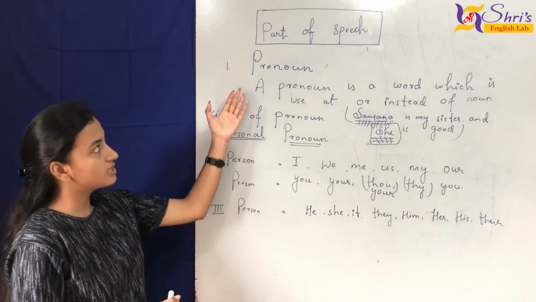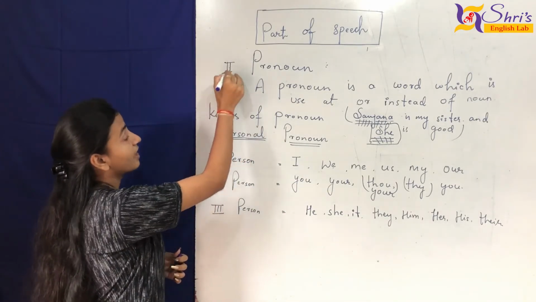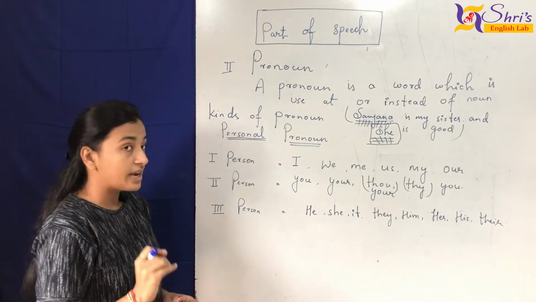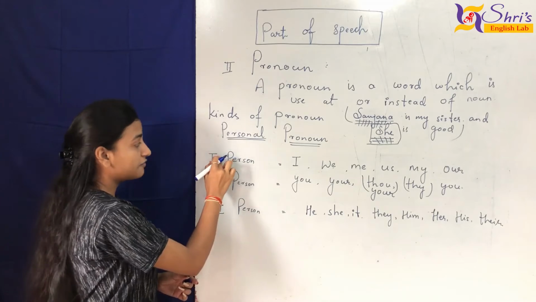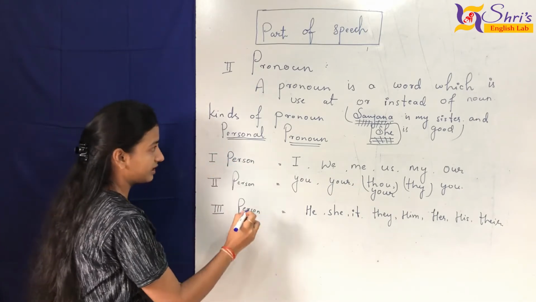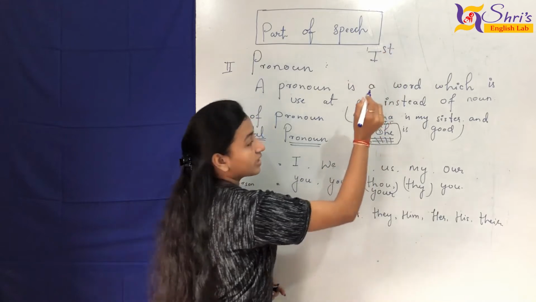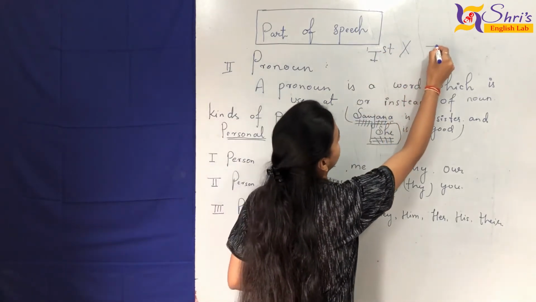Let's recap it. Here we have the second person. Sorry, I forgot to write it. Also, I'm going to tell you one more important thing. Never write an alphabet with Roman numbers. Sometimes we write first person like this, but this is the wrong format. Never write it like that.